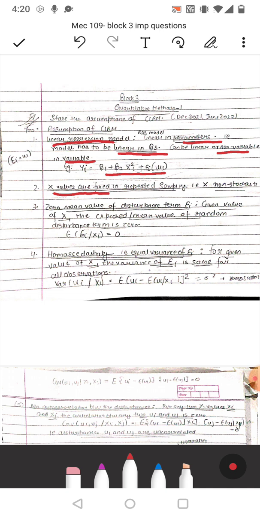Second is x values are fixed in repeated sampling. That is, x is non-stochastic.